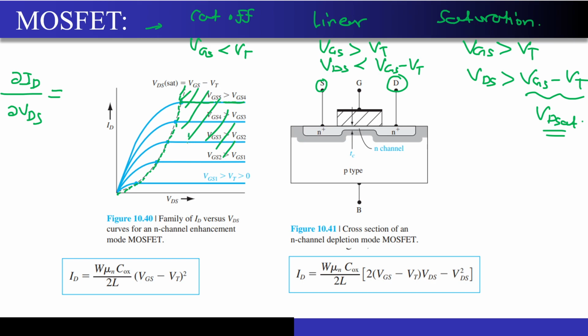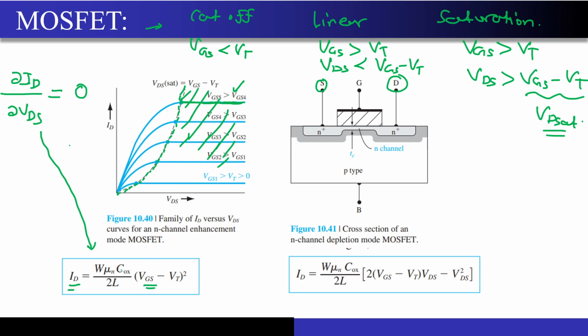For this right side I am talking about. If I take dou ID by dou VDS, what will be the value? Does this line have any slope? No slope, sir. No slope, right? So dou ID by dou VDS will be 0 over here. Correct? And that is the same thing that you are seeing over here. There is no dependence of ID on VDS. It is only dependent on VGS minus VT.